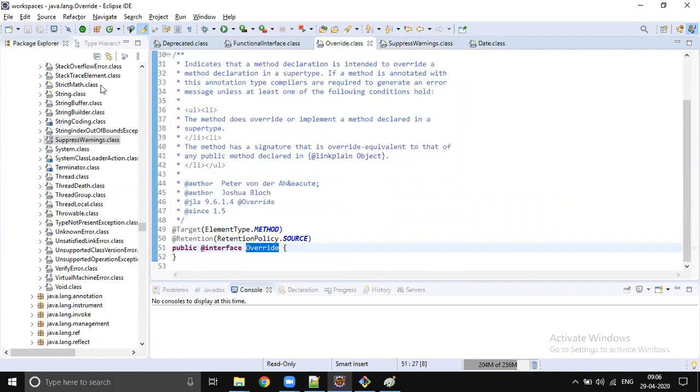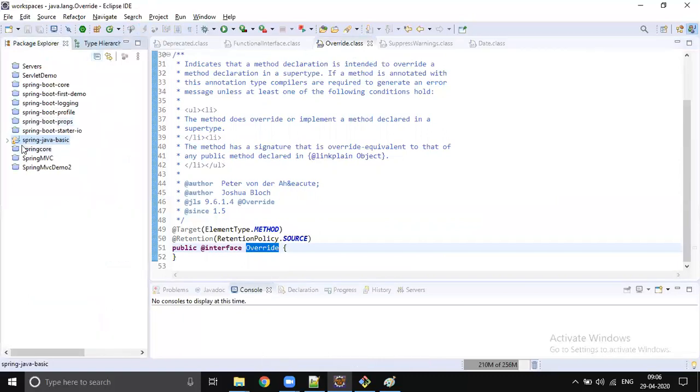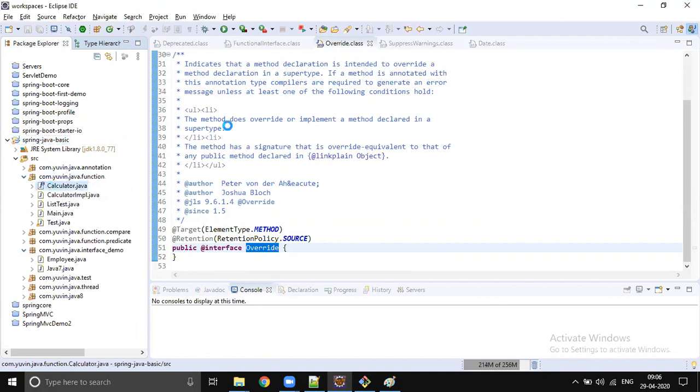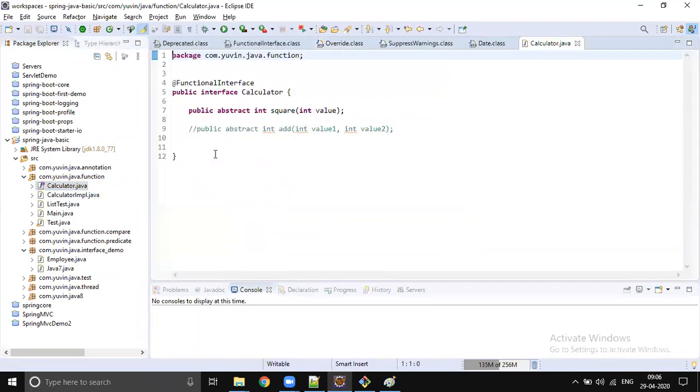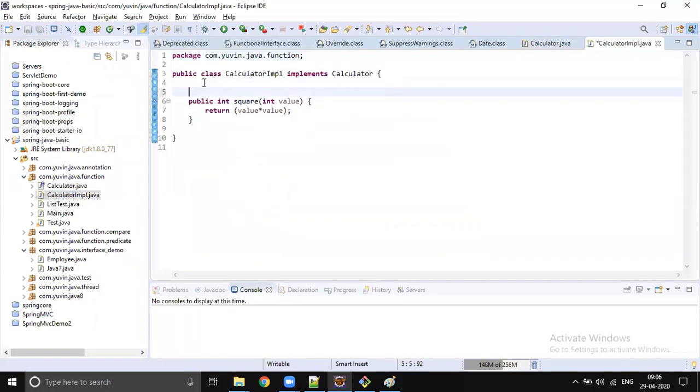Already we saw @Override a couple of times, right? Where did we see the override? In our first example, calculator. Interface demo function, yeah, calculator, right? So this is an interface. So we provided implementation for calculator using CalculatorImpl. So here you can add @Override.